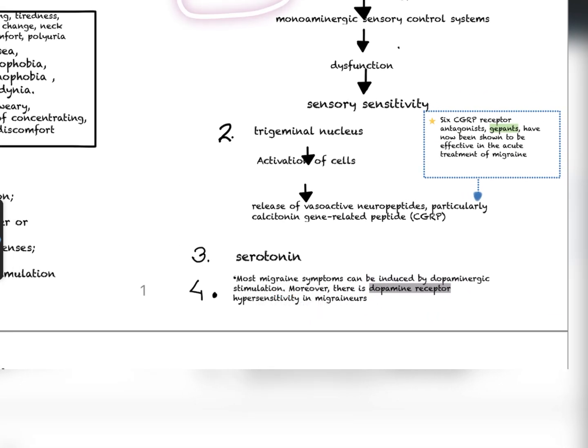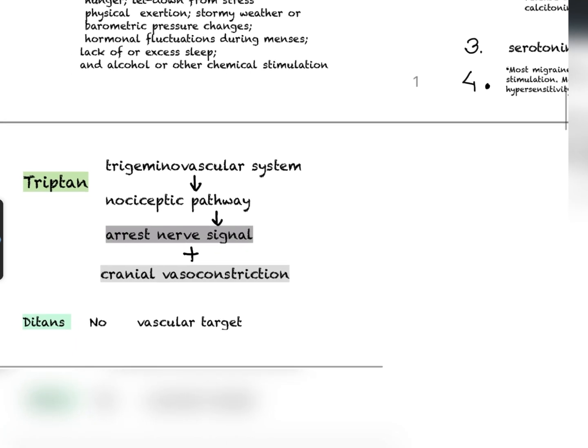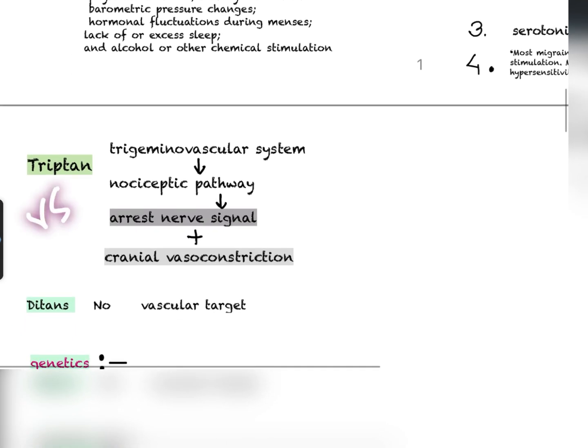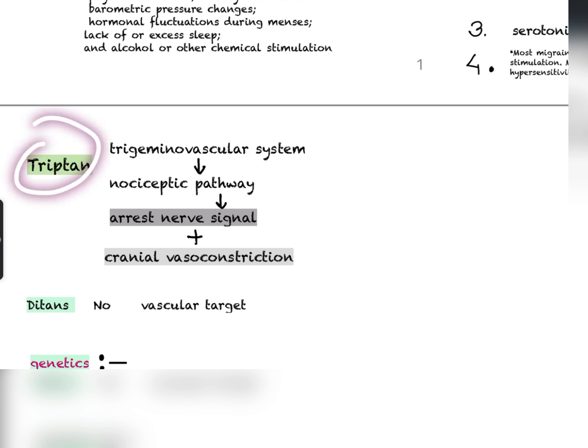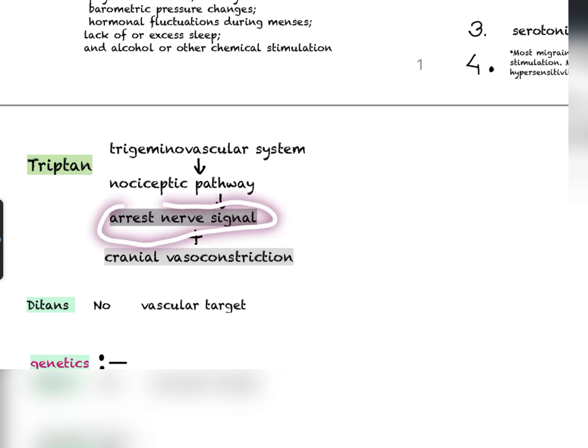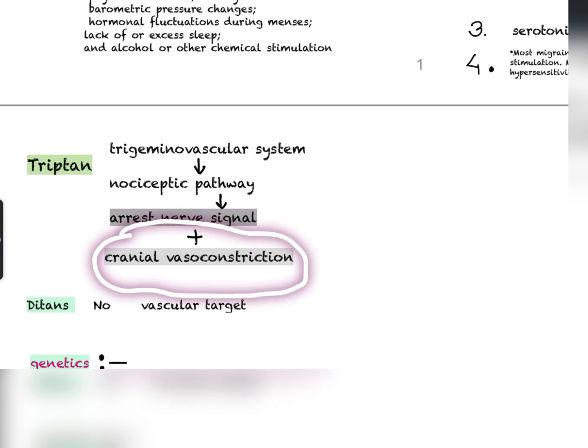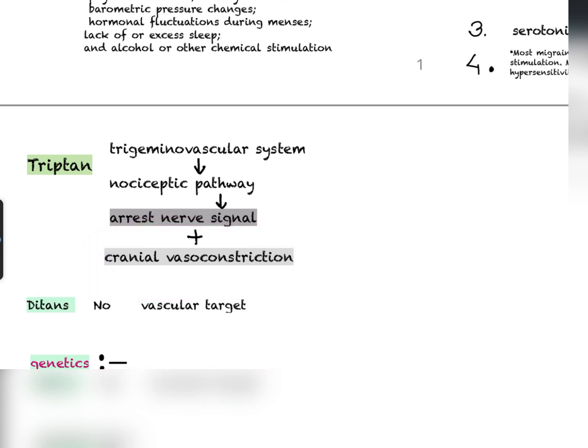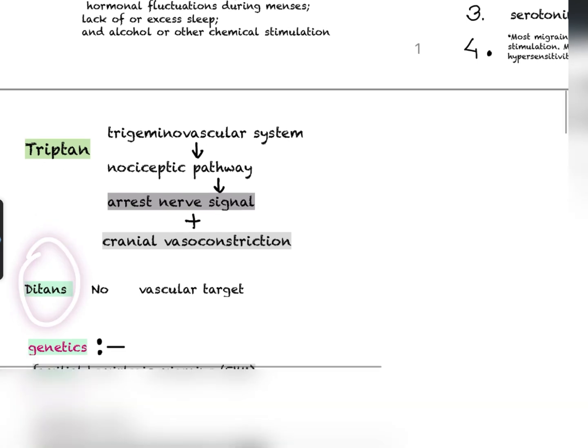Okay, so now let's come to triptans and gepants. What is the difference between triptan and gepant? I have written here the most important points you need for the exam. So what does triptan do? Triptan inhibits nerve signals in the trigeminovascular system. Along with that, it also causes cranial vasoconstriction, which gepants don't do. Gepants only inhibit the nerve signal. That's the difference between triptans and gepants. Gepants are more selective.